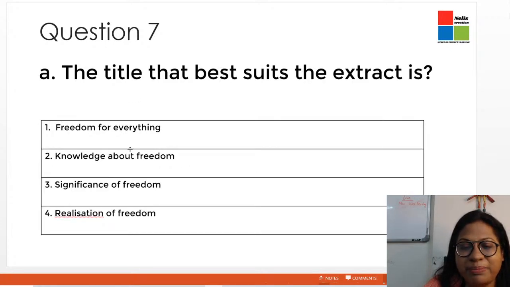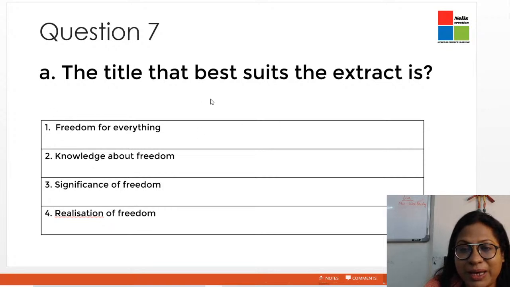The title that best suits the extract is: Freedom for Everything, Knowledge About Freedom, Significance of Freedom, Realization of Freedom. So which is the title that best suits the extract? The answer is the first one, Freedom for Everything.